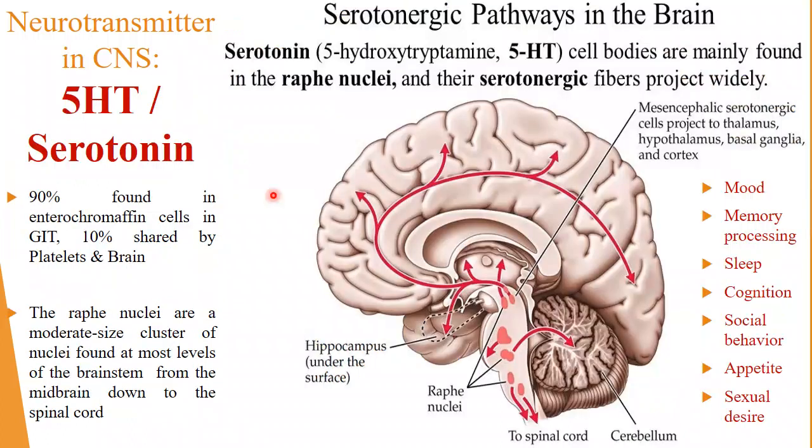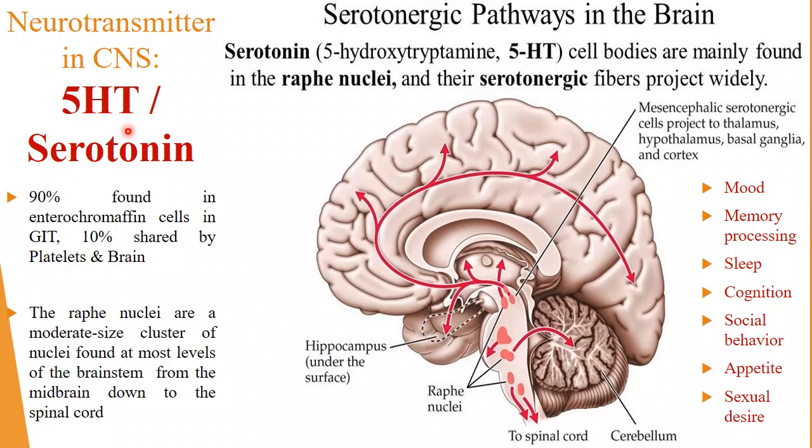So next we have serotonin or 5-hydroxytryptamine. Very important. Serotonin and dopamine are very, very important. Also, of course, norepinephrine. You'll study everything. If there is an increase in the serotonin, or a decrease in the serotonin, what will happen?